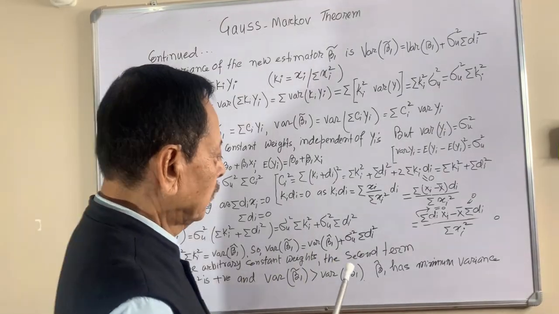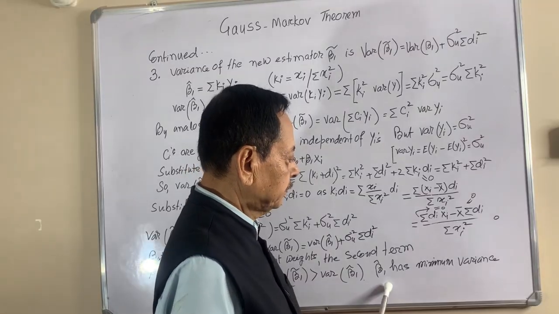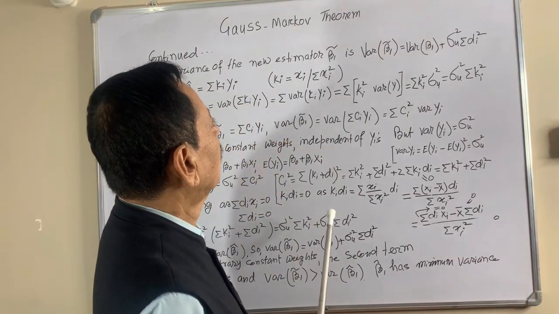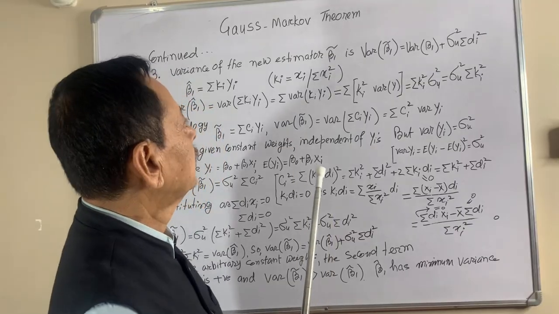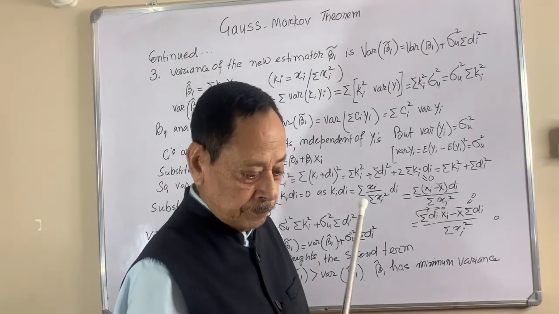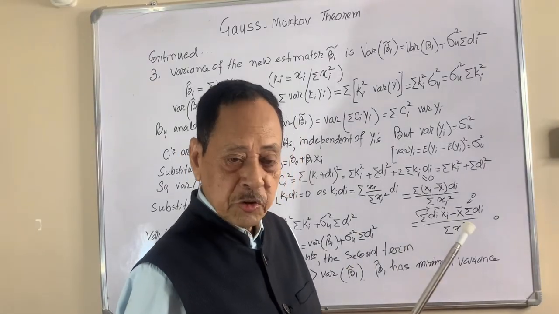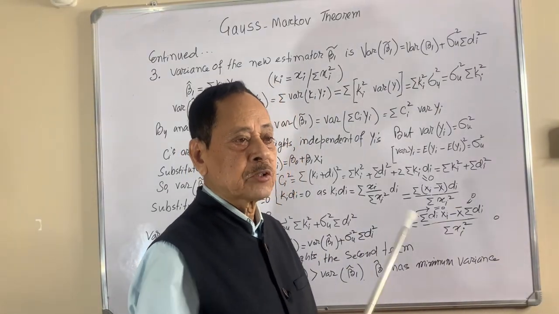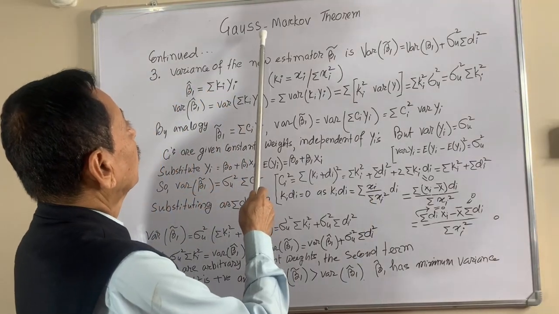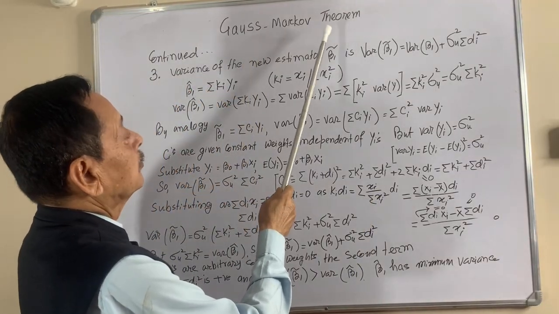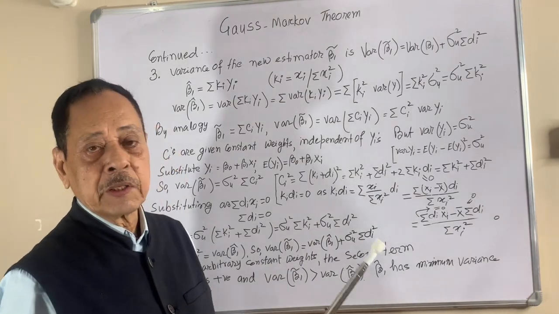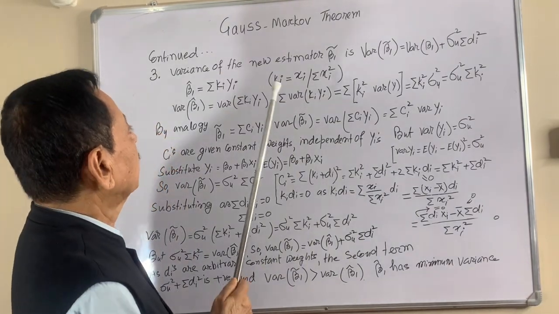So with this we have concluded the unbiasedness and variance of estimates proved by the Gauss-Markov theorem. In the next discussion, we'll go for the intercept.